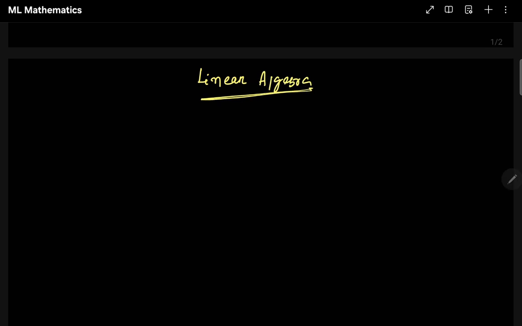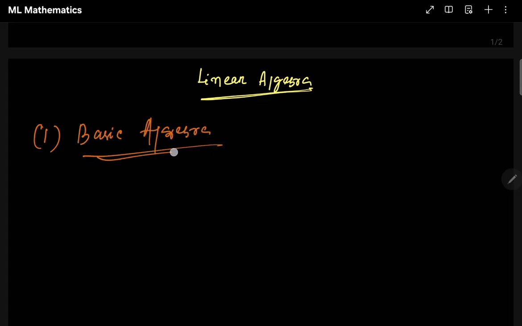So our first topic will be all about linear algebra. Hopefully everyone knows what linear algebra is. It is all about mathematics, like matrices and vectors. We'll go step by step. The first step is understanding the basics of linear algebra. What are the basics of linear algebra?